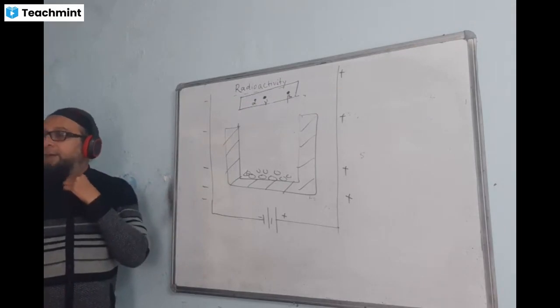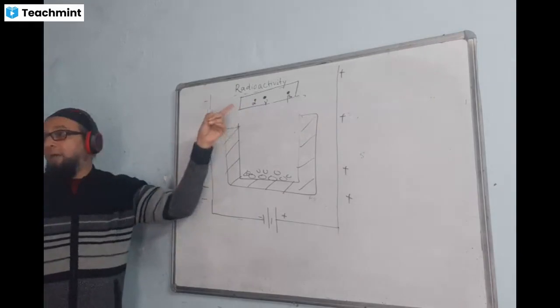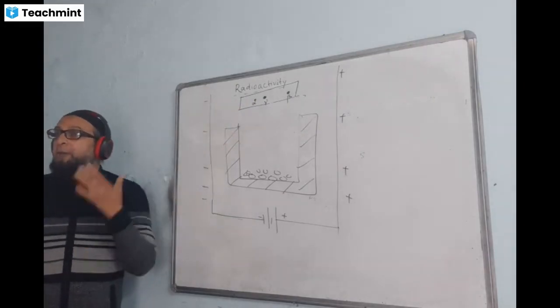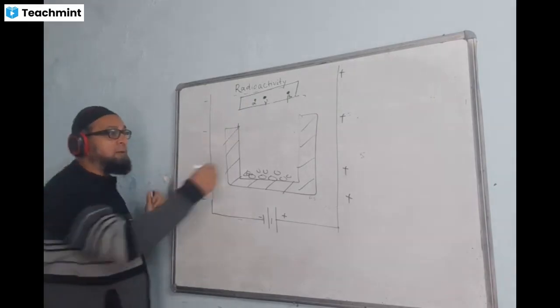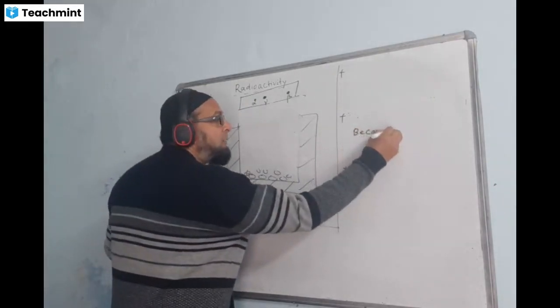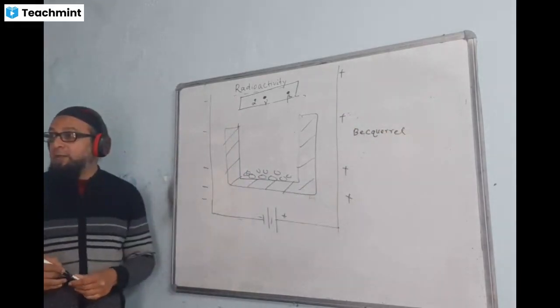Understand? On further investigations, he named these rays alpha, beta, and gamma. These rays are also known as Becquerel rays. The scientist who discovered the phenomenon of radioactivity was Henry Becquerel, and he named these rays as Becquerel rays.